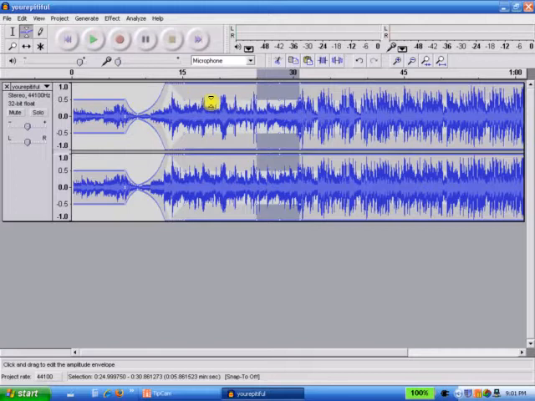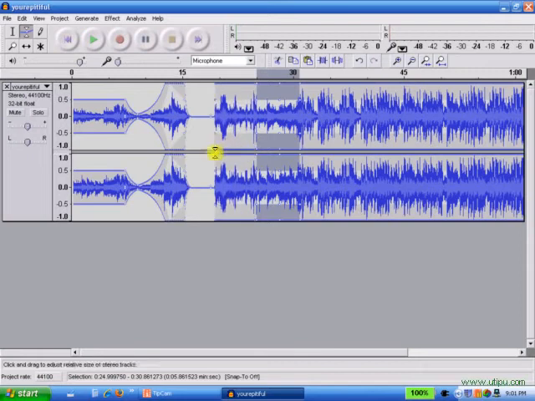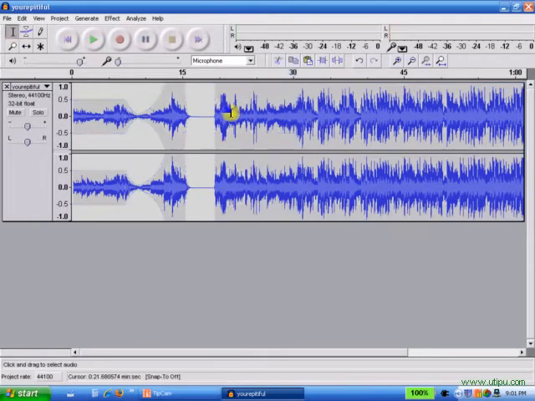I will actually mute a section by pulling it down and muting a small section. I don't want it to be muted for so long, but that's what I can do. I could alternatively use the mute button by just highlighting. Oh, I should switch to that. Highlight a small section, and I can click the mute button, and that section of the file instantly turns muted.